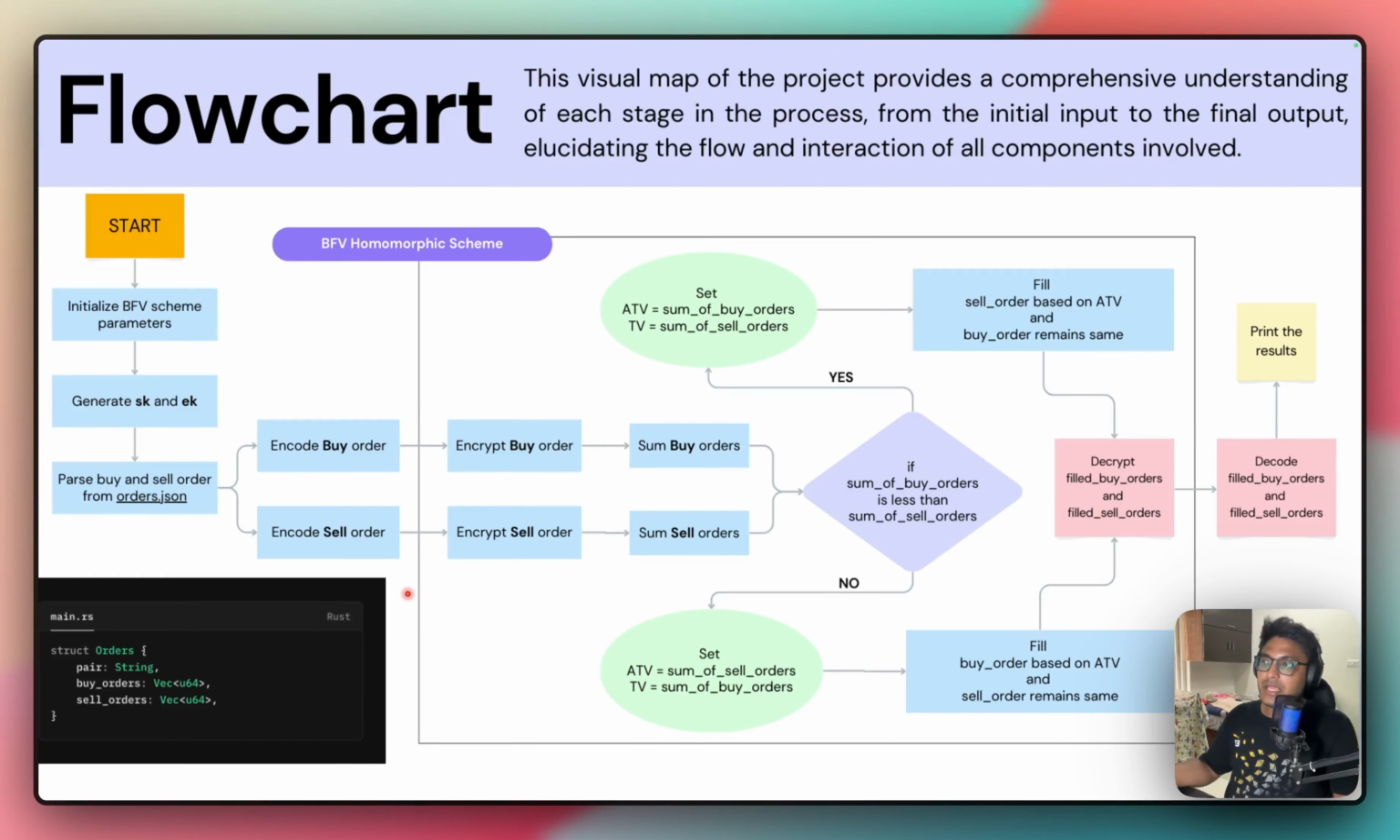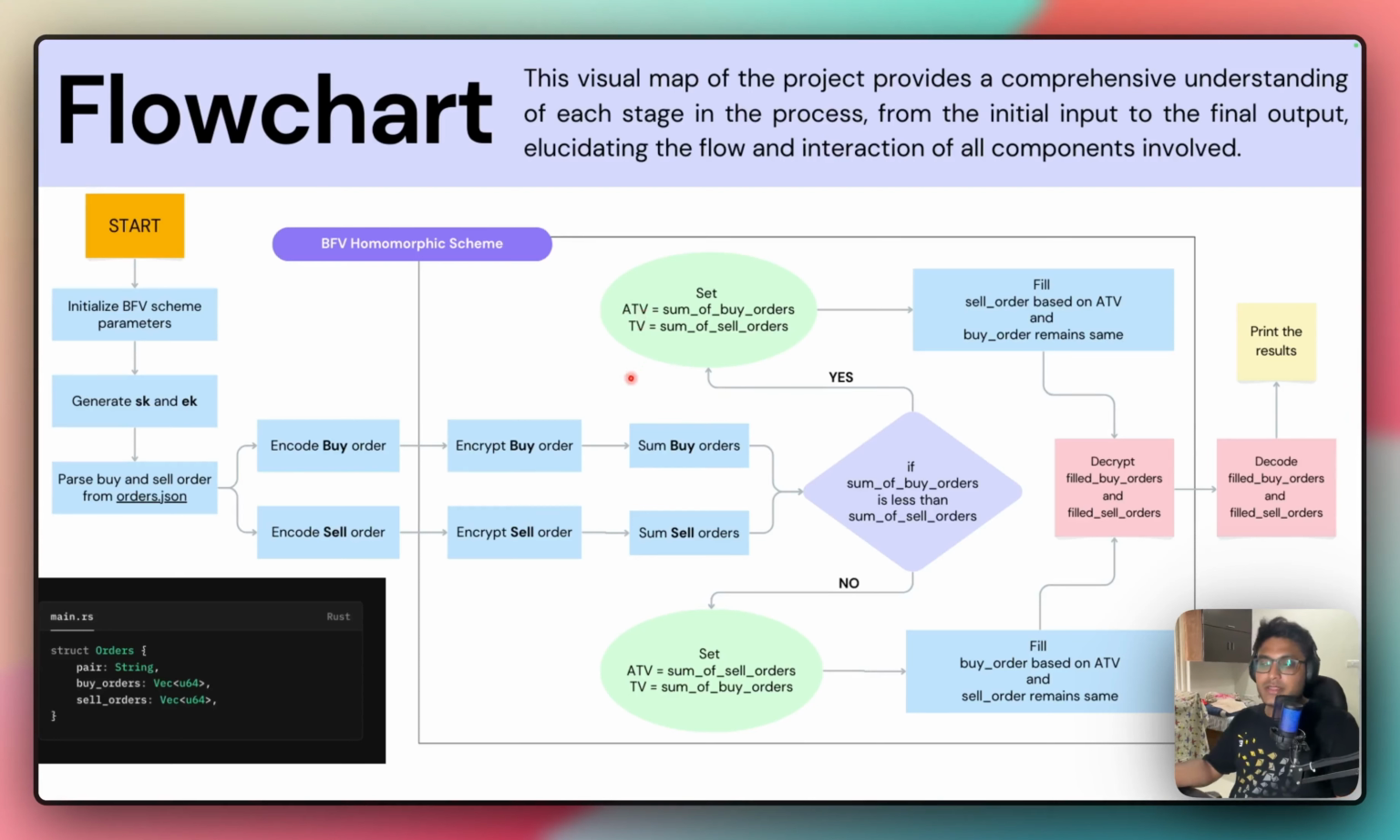This is the part from where the BFV homomorphic scheme starts, and then we sum up the orders. Homomorphic addition is performed to sum the encrypted buy and sell orders separately, and then we compare the sums. The univariate less than function compares the encrypted sums to determine if the buy orders are less than the sell orders without decryption. After that, if it is yes or no, at the same time at this point we decide the transaction volume and the addressable transaction volume. Based on the comparison, the transaction volume is set and ATV is the addressable transaction volume.